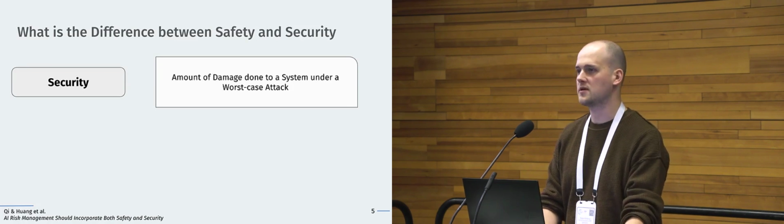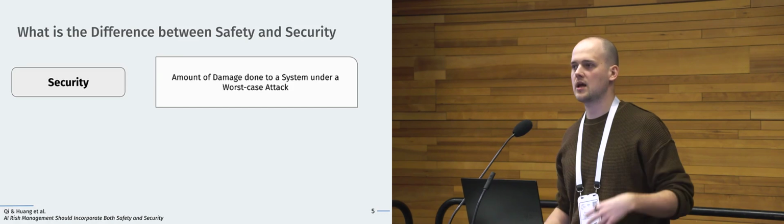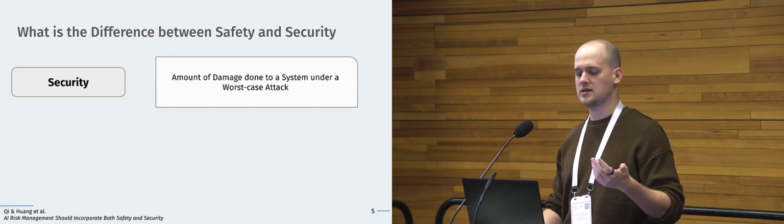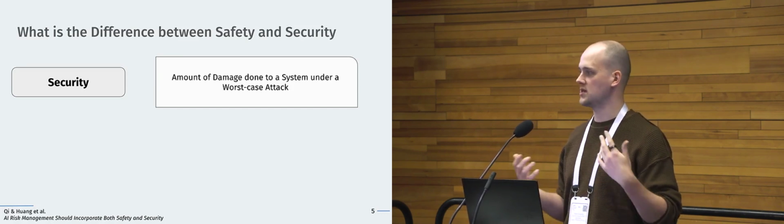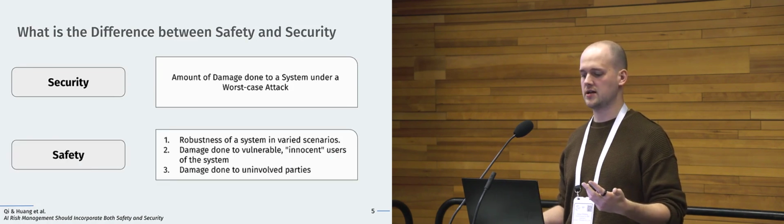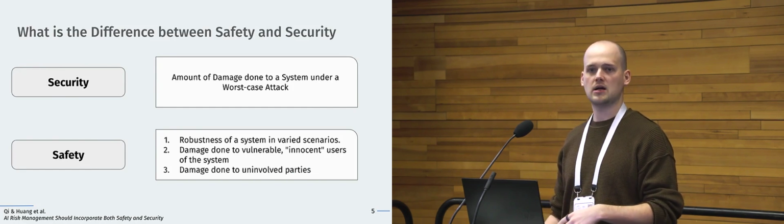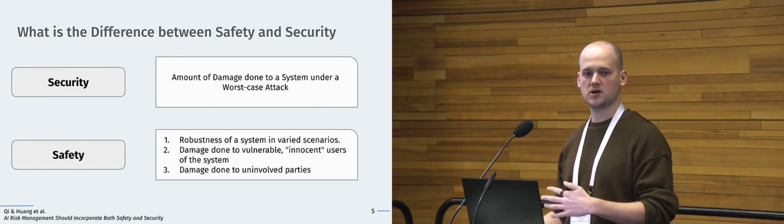Something we thought a lot about this year, though I'm not sure we came to a great answer. Maybe under this definition, security is the amount of damage done to a system under a worst case attack, which we can contrast with safety, which is just the robustness of a system in a general scenario, right? The damage done to subpopulations, the damage done to uninvolved parties.